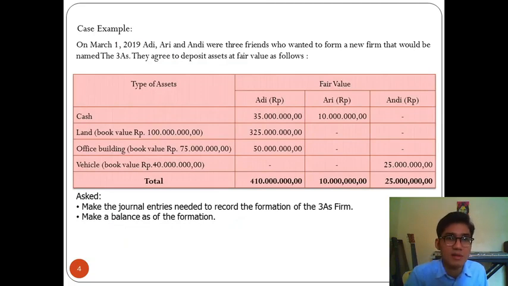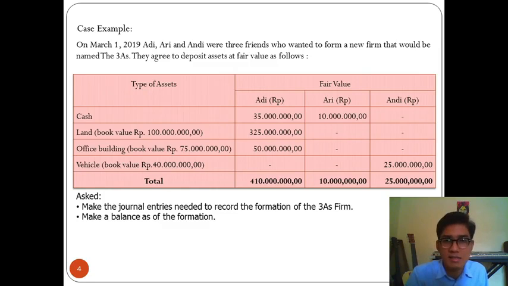Case example. On March 1st, 2019, Adi, Ari, and Andi were three friends who wanted to form a new firm that would be named the 3As. They agreed to deposit assets at value as follows. The types of assets are cash, land, office building, and vehicle.